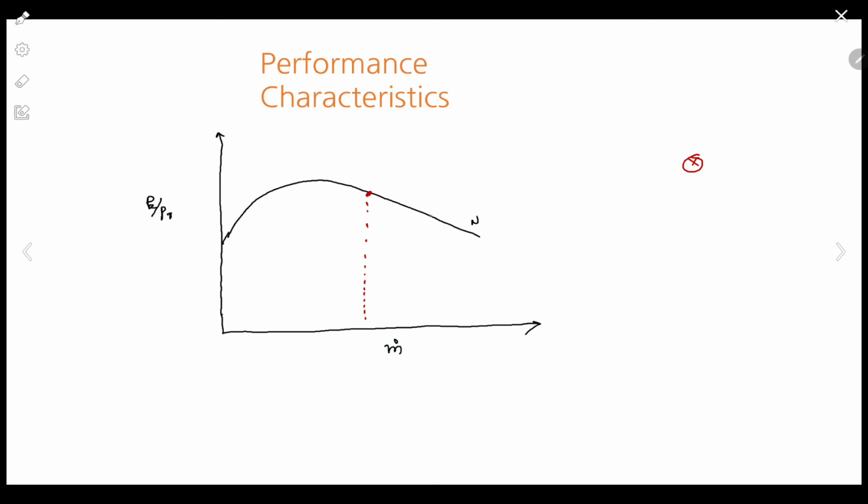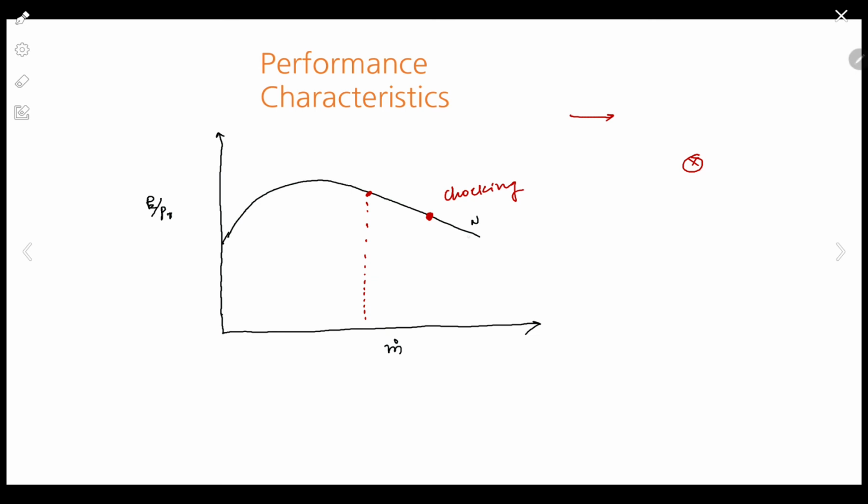So we are getting lesser output, and we will reach one value above which the velocity of fluid will increase by a very high value, and this is called the sonic point. This is called choking. This is the point where the mass flow rate is increased by such a high value that the compressor chokes and doesn't operate properly, and the pressure ratio reduces because of this increased mass flow rate.